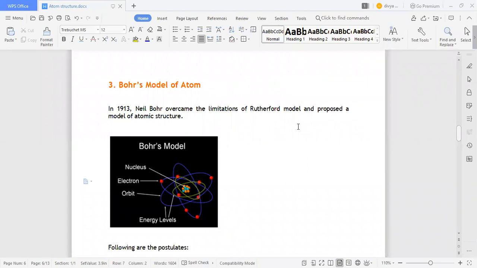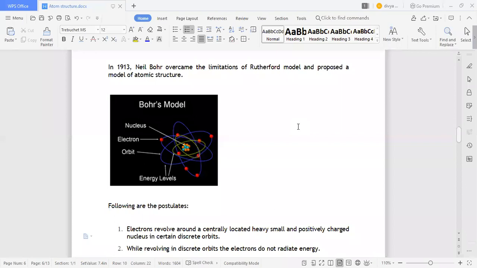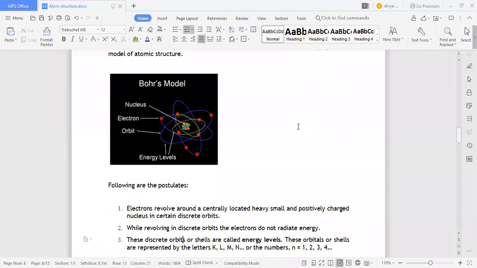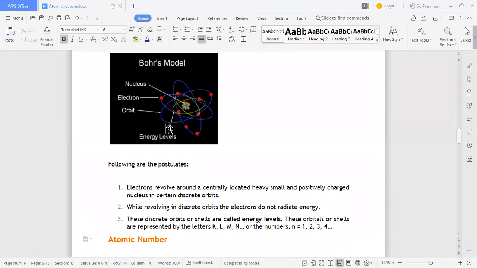Here are the postulates, meaning the following points. Electrons revolve around a central, very small, heavy, positively charged nucleus in certain discrete orbits. The middle part is the nucleus, which is positively charged, and around it we have the orbits. In those orbits we have electrons, and a specific orbit is for a specific electron only. While revolving in its discrete orbit, the electron does not radiate energy. So the electron does not lose energy and cannot collapse into the nucleus.